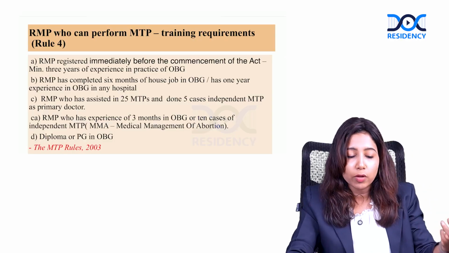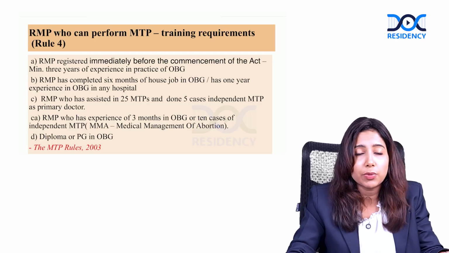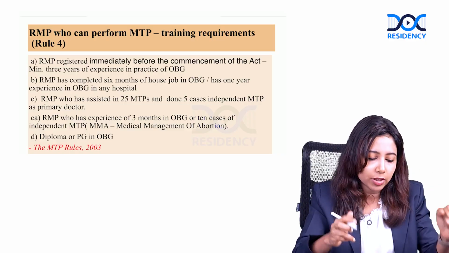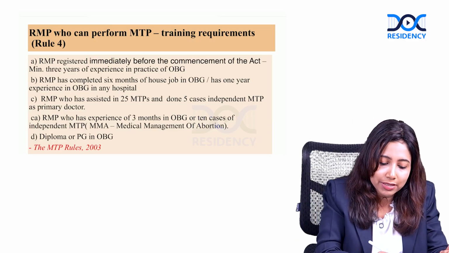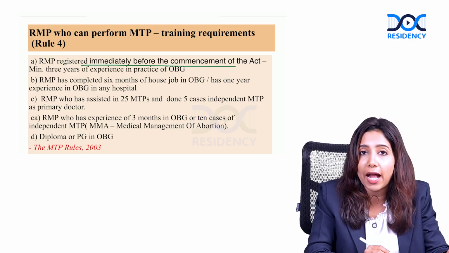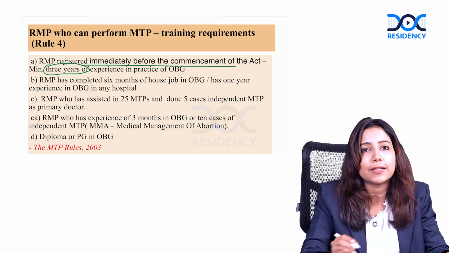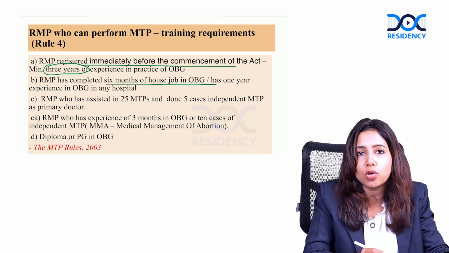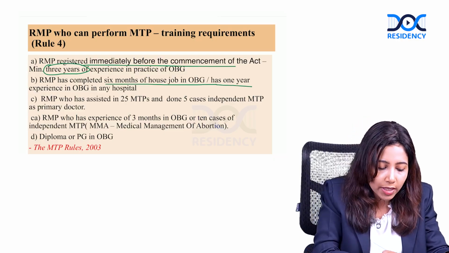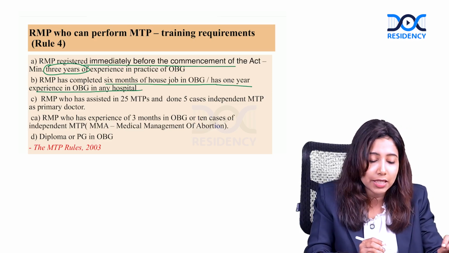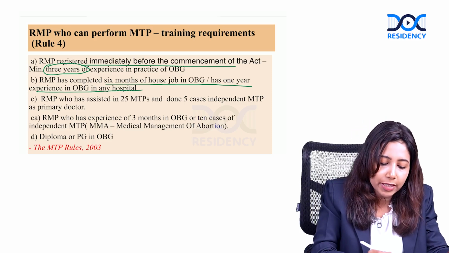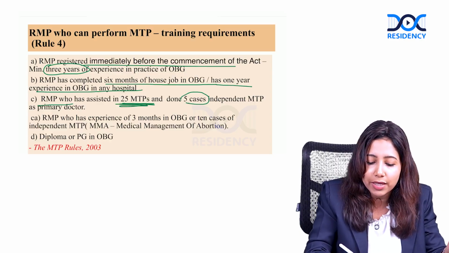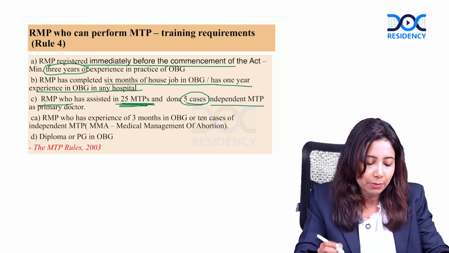So the RMPs who can perform the MTP, again there are criteria for these registered medical practitioners. The criteria include any registered medical practitioner registered immediately before commencement of Act with minimum of 3 years of experience, or any registered medical practitioner with 6 months of house job in Obs and Gyn and has 1 year of experience in OBG in any hospital, or registered medical practitioner who has assisted 25 cases of MTP, and among this at least 5 cases has to be done independently by the person.